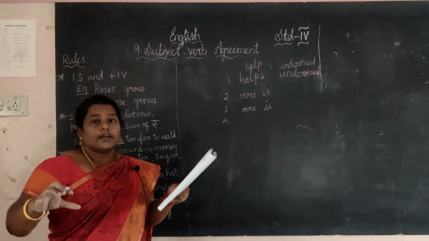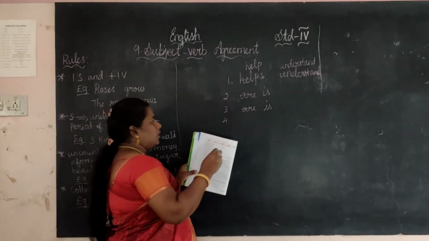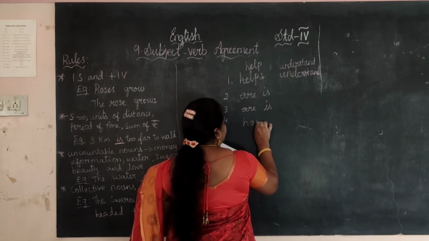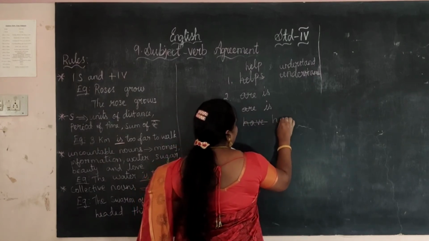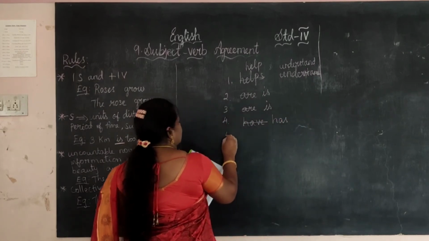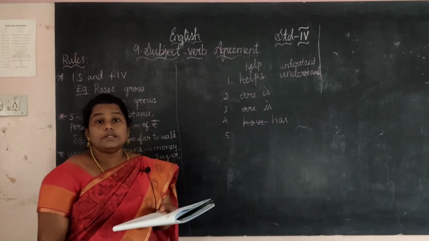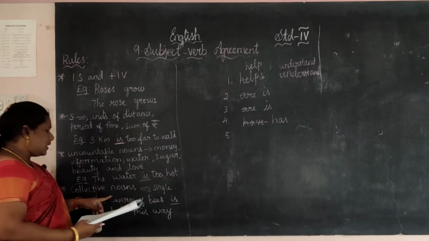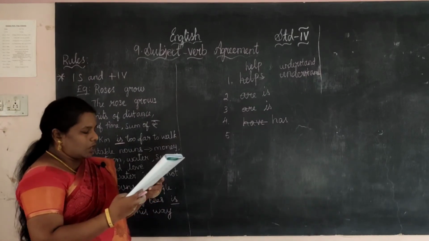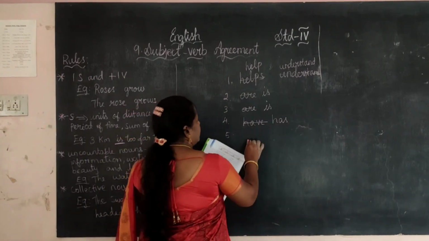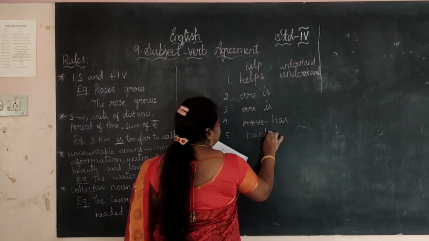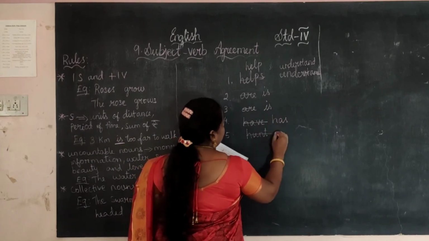Team means a group. So we want to use the word has. Strike out the have and write has. Next, fifth one. A pack of wolves. What is this? It comes under collective noun. So hunt changes into hunts. Hunt, hunts.